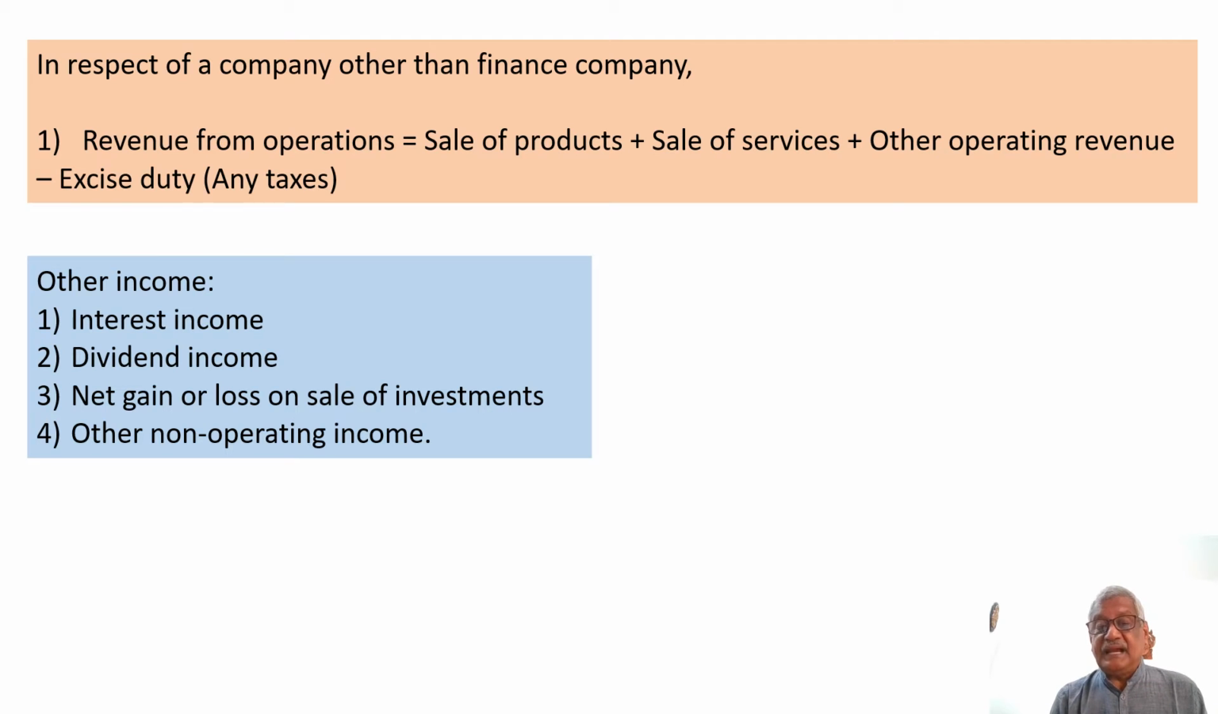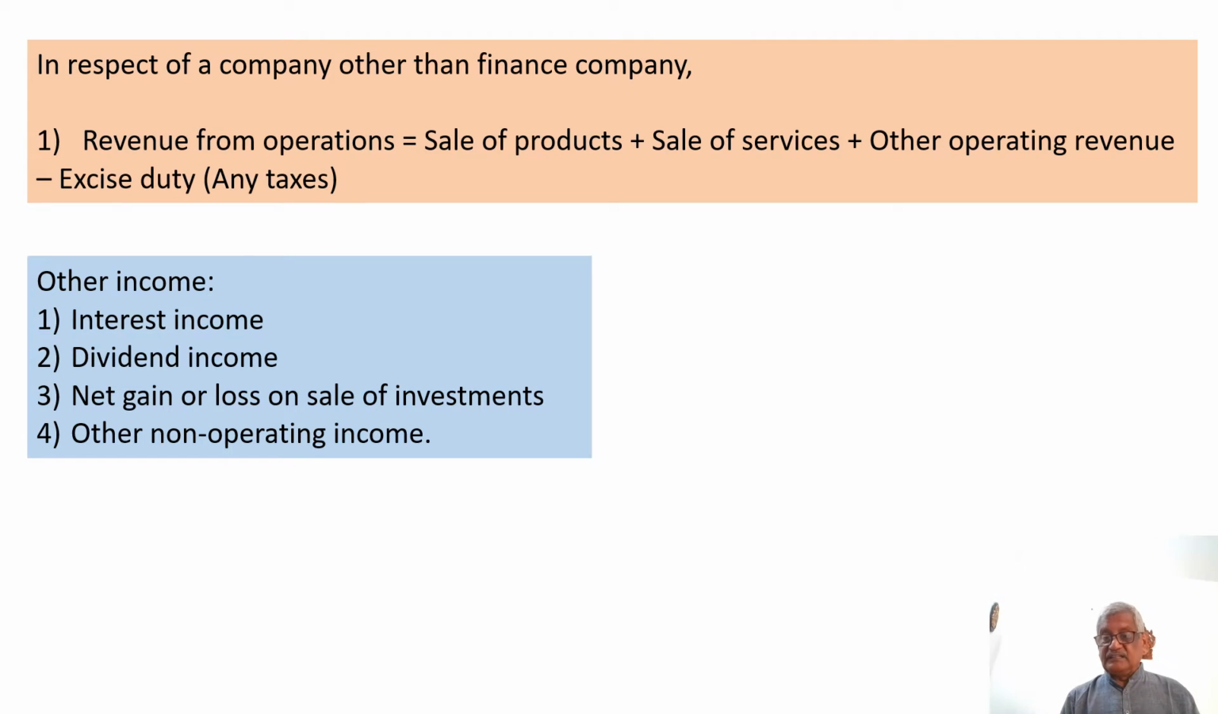In respect of a company other than a finance company, revenue from operations is equal to sale of products plus sale of services plus other operating revenue minus excise duty. Look here, we are talking about the revenue from operations. Operations is the main activity for which the business is set up. Income from sale of products is applicable in two cases: a manufacturing unit or a trading unit.